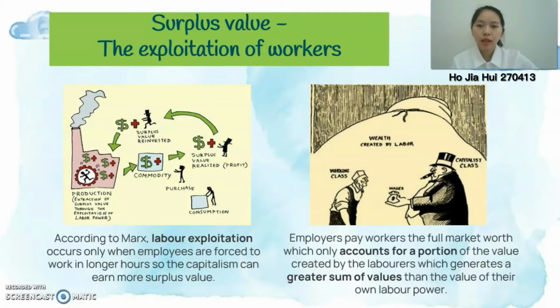Hence, capitalists can control the length of the working hour and, in a sense, work the number of hours that we set or choose not to work for us at all. However, the amount of time people spend working during the day generates a greater sum of value than the value of their own labor power.